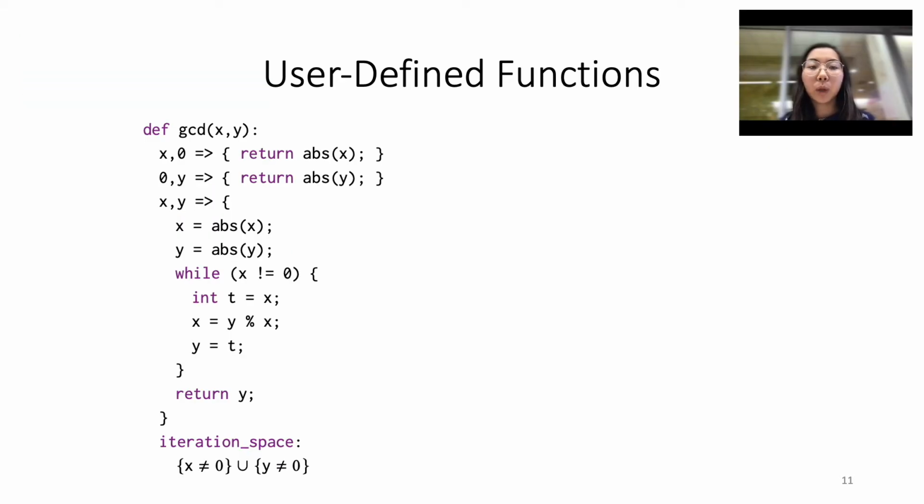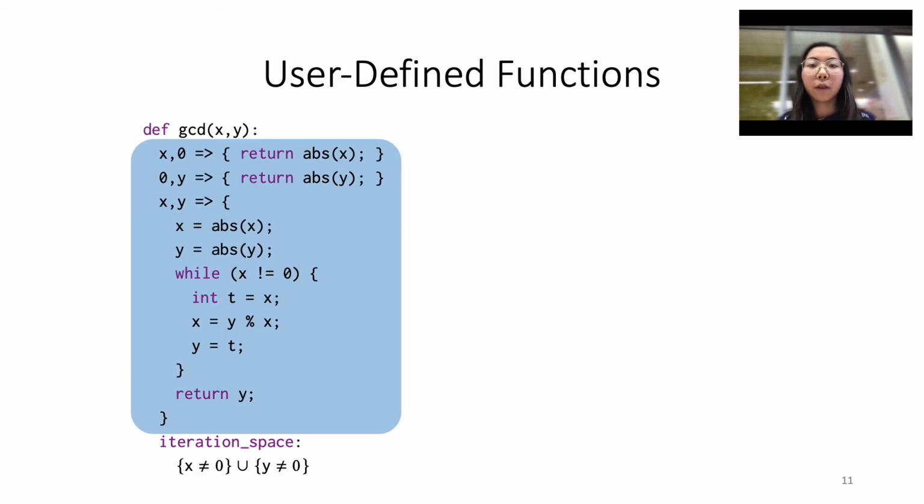We are again displaying the GCD user-defined function from the previous example, where the user has to provide two descriptions of the function. The first is the computation that needs to occur for the GCD function, as well as the iteration space of the function. And the iteration space tells the compiler what computation needs to be explicitly calculated, as well as what computation can be skipped due to the compressed data structure representation.